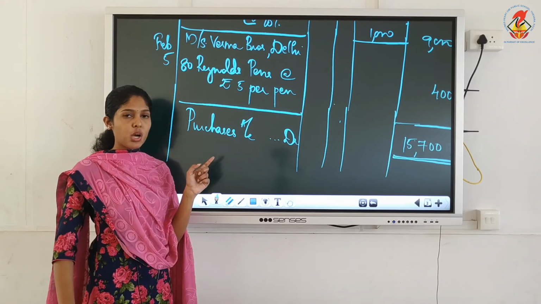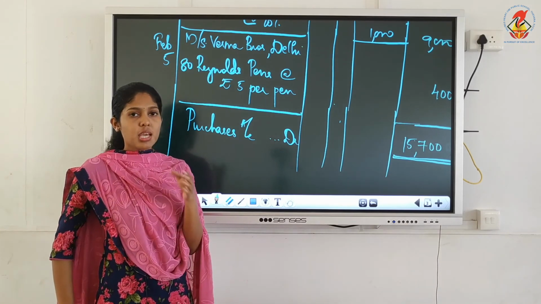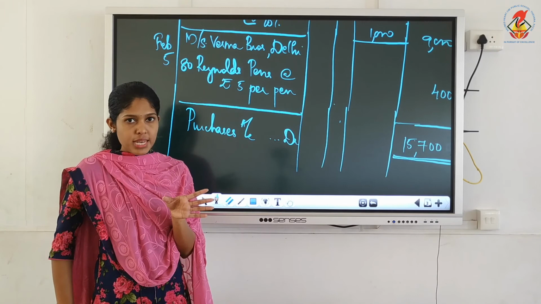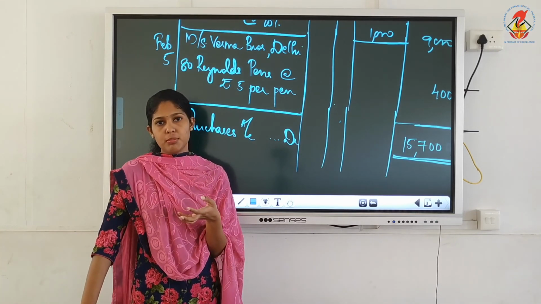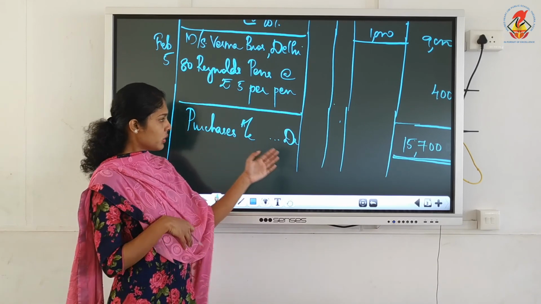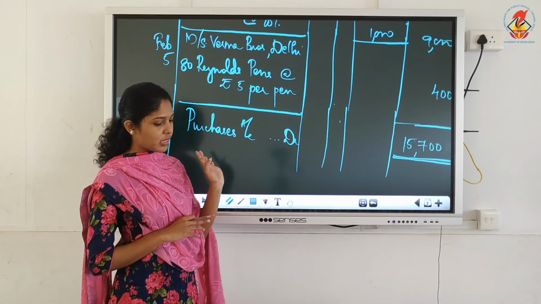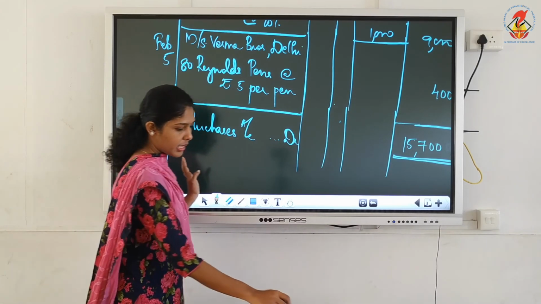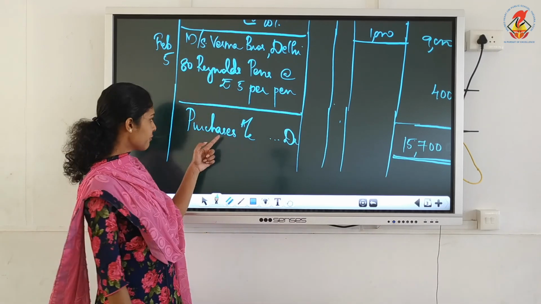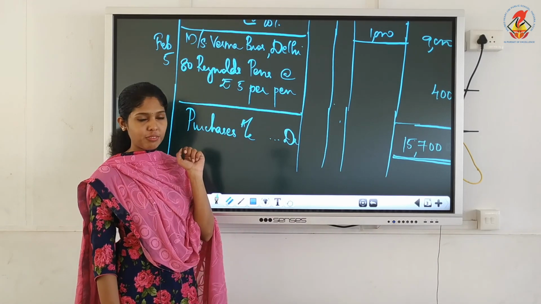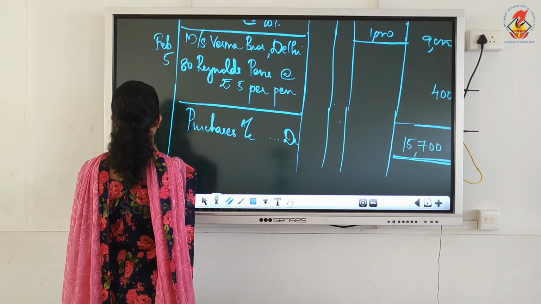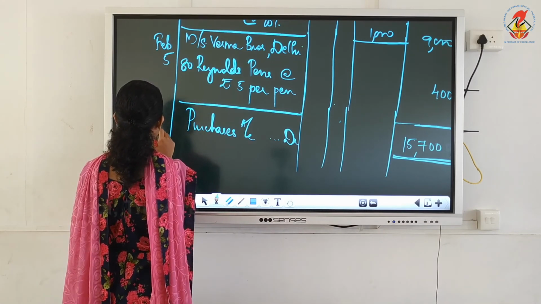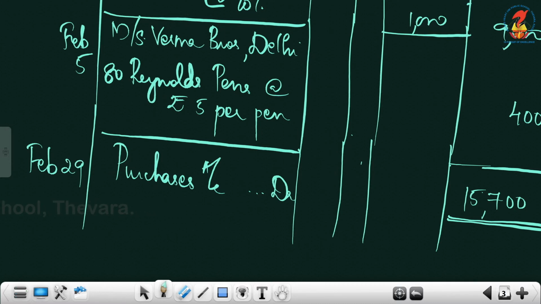Understood? Purchases account, we know that it has a debit balance because purchasing an item means it's an expense for the firm. Expenses will always have a debit balance. So for purchases account you write DR and write the total in the amount column. The date for this particular figure, 15,700, the total amount, can be the last date of the month, that is February 29th.